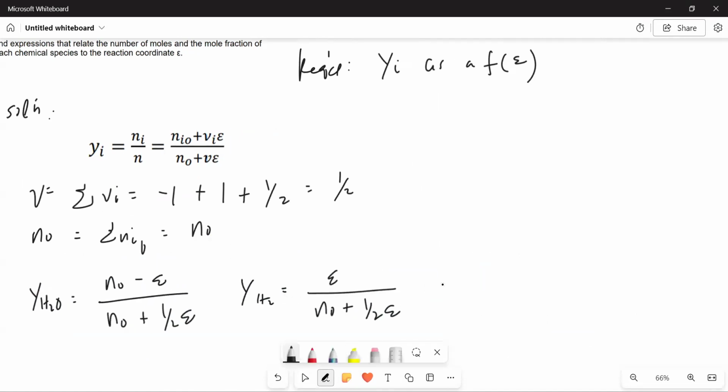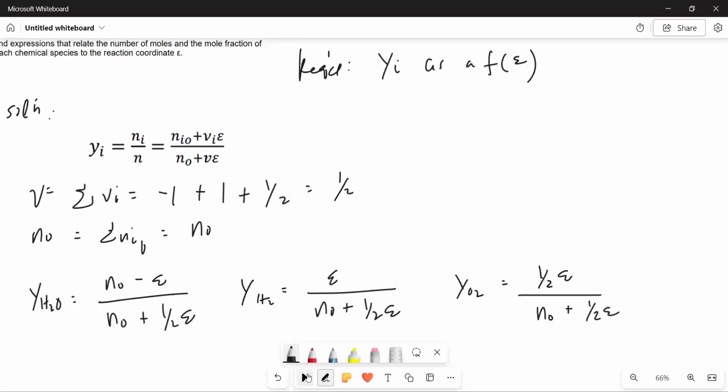For oxygen, what do we have? 0 again for N sub I naught because there's no oxygen initially, plus V sub I, and that's 1/2 times epsilon divided by N naught, the same denominator, 1/2 epsilon.